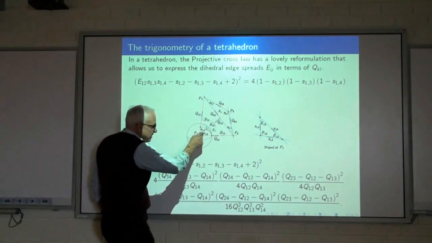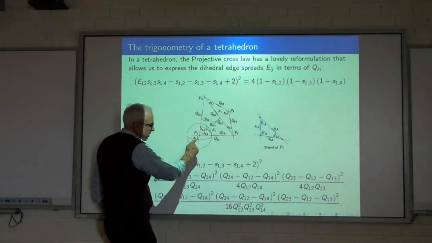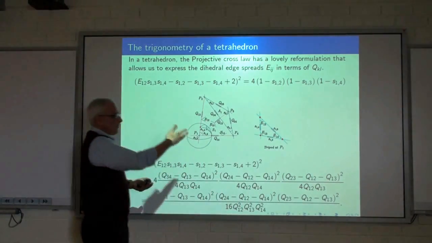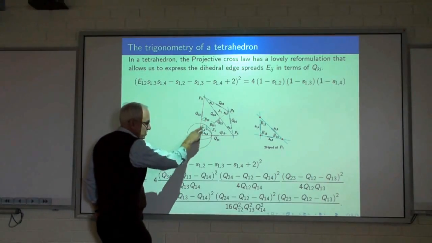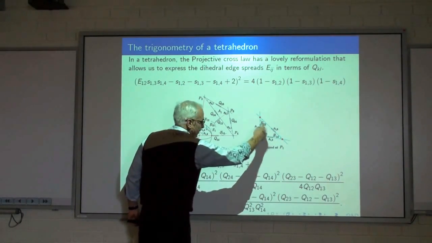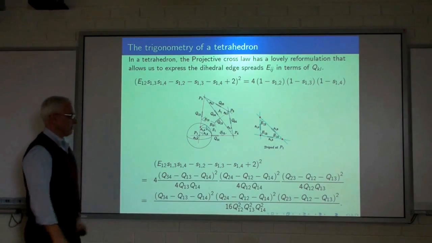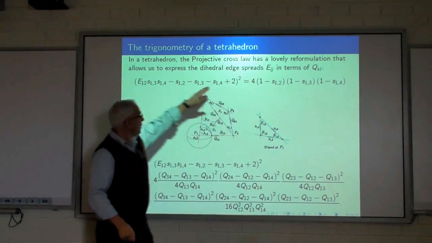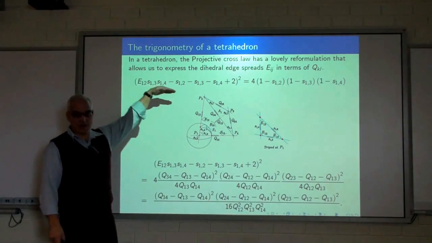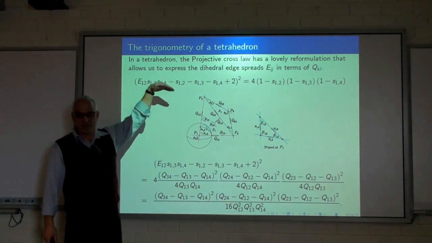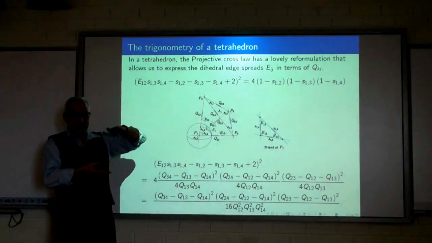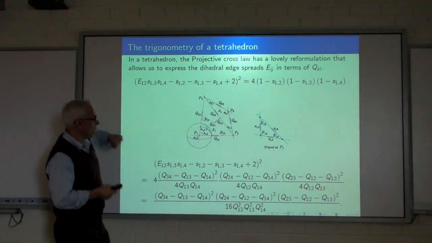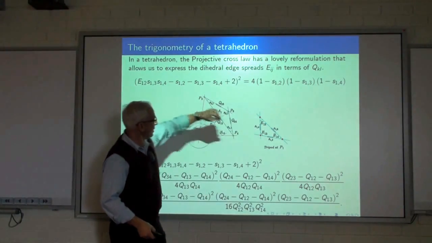So in other words, the 3 face spreads S12, S13, S14 form essentially the quadrances of this projective triangle, and the 3 dihedral spreads E12, E13, and E14 form the spreads of it. But we know that those must satisfy the cross law. This is the cross law in the projective rational trigonometry, one of those two big formulas that we wrote down at the end of that. So it's a quadratic equation involving E12, let us say, and all three of these spreads.